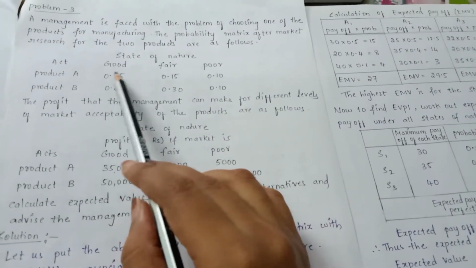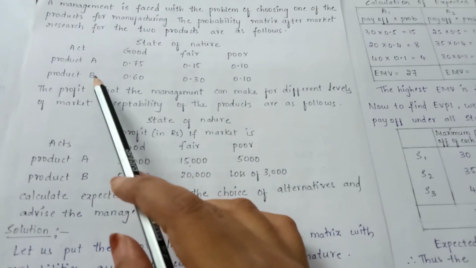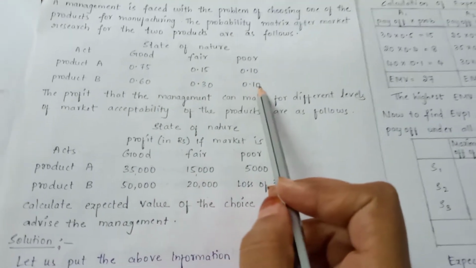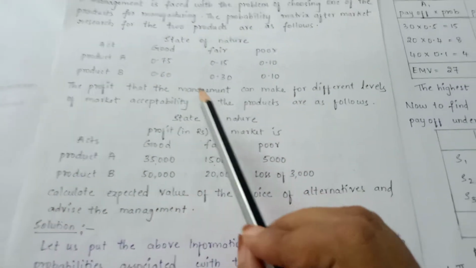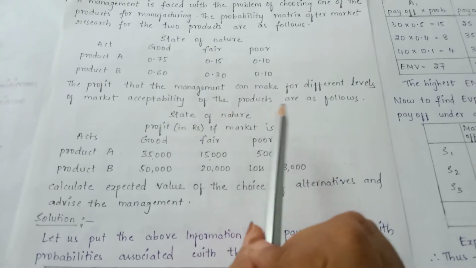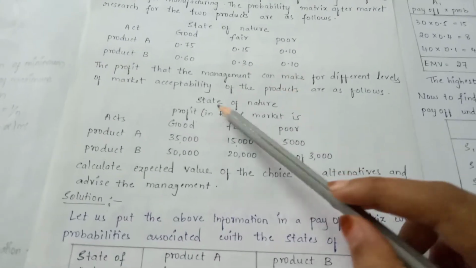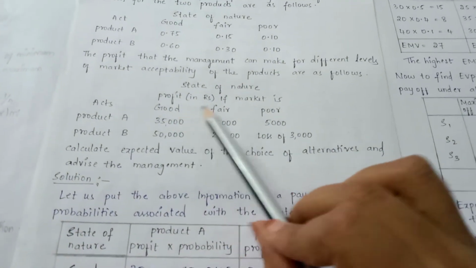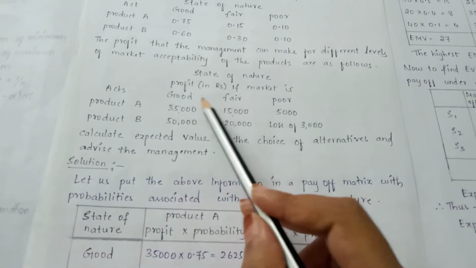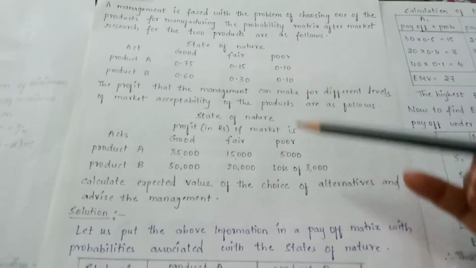For product A, the probability is 0.75, 0.15, 0.10. For product B, the probability is 0.60, 0.30 and 0.10. Next, the profit that the management can make for the different levels of market acceptability of the products are as follows. So this is the profits given for each product, students. So 3 states of nature, that is good, fair and poor. 2 products A and B, and this is the profit given in every state of nature for these products. Okay, so this is the question, students. This is the probability and this is the profits.